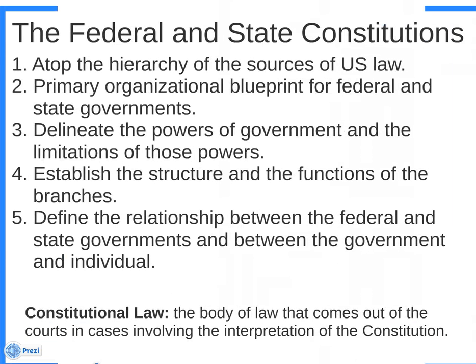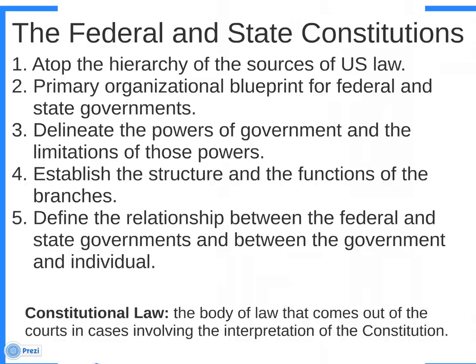Atop the hierarchy of the sources of U.S. law are constitutions, the U.S. Constitution and the Constitution of the 50 states. Constitutions are the highest form of law, taking precedence over all other laws, and they are the primary organizational blueprint for the federal and state governments.